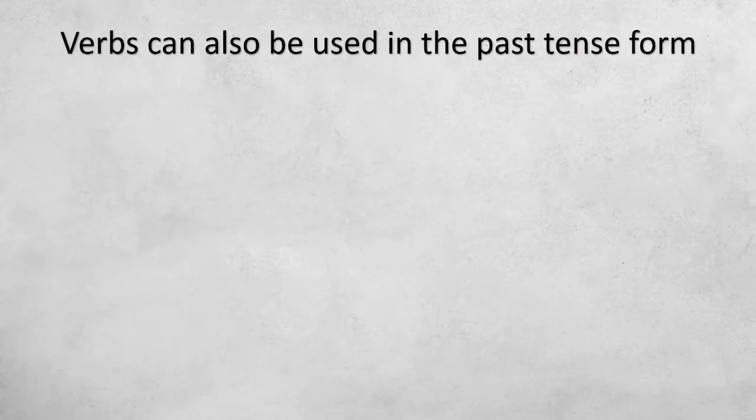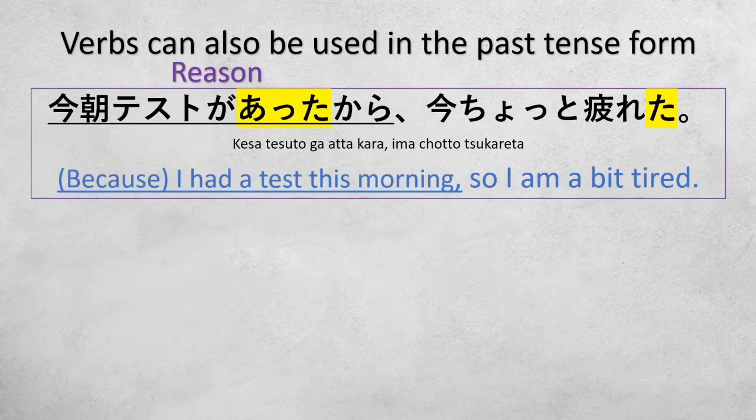Verbs can also be used in the past tense form. Again, this is the reason. The reason is, kesa testo ga atta kara, ima chotto tsukareta. Because I had a test this morning, I'm a bit tired. Now, we can remove because. Just say, I had a test this morning. And in English, we just add the word so. So, I am a bit tired.